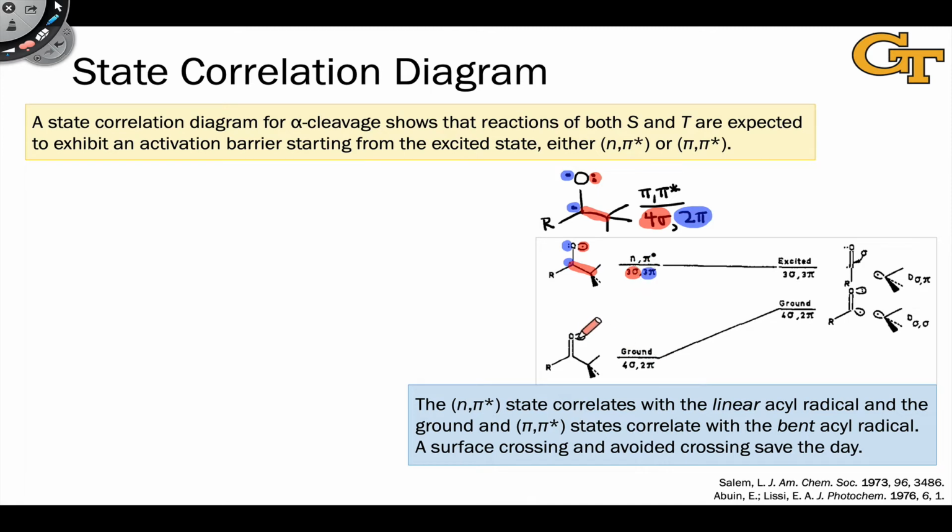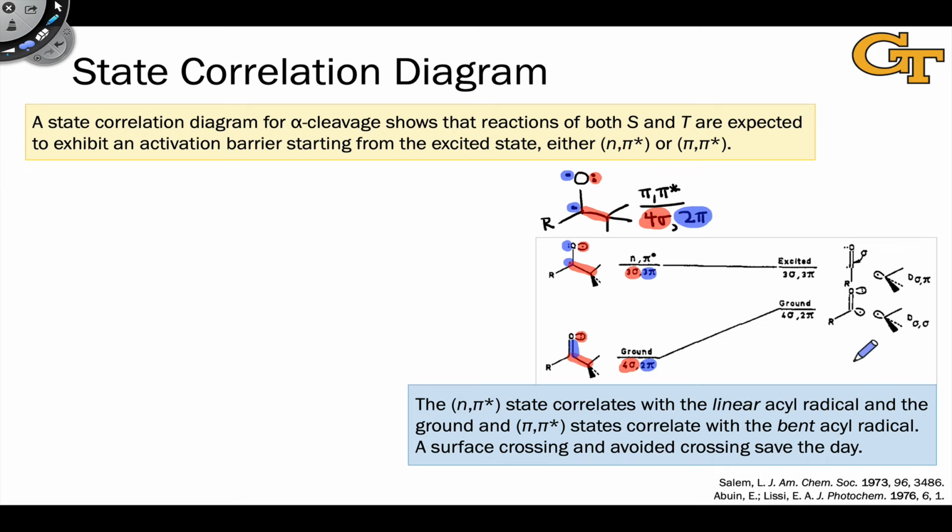In the ground state, we've got 2 sigma electrons in the n orbital and 2 more sigma electrons in the CC sigma orbital for a total of 4 sigma electrons. We also have 2 electrons in the pi bonding orbital for a total of 2 pi electrons.